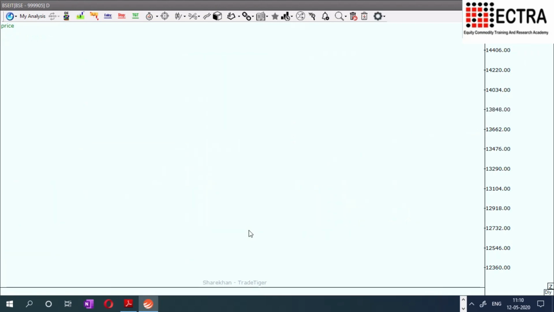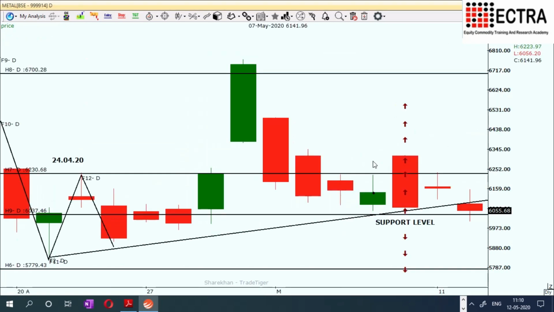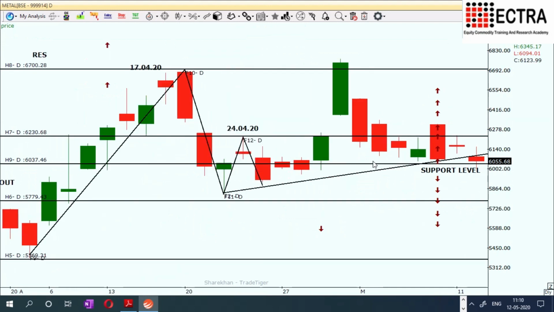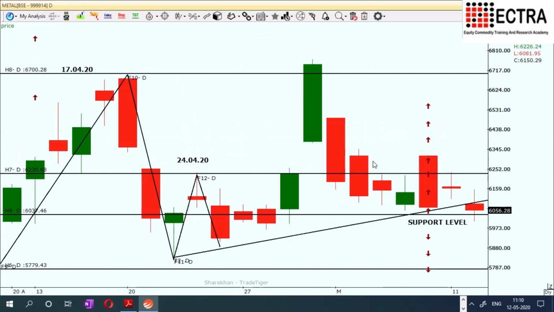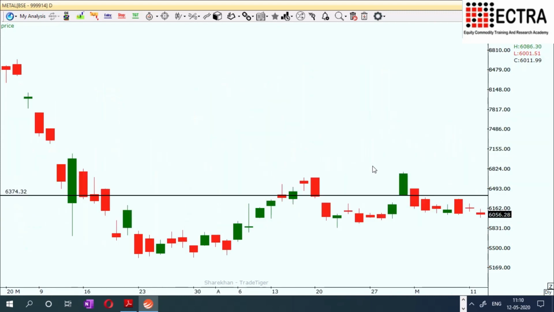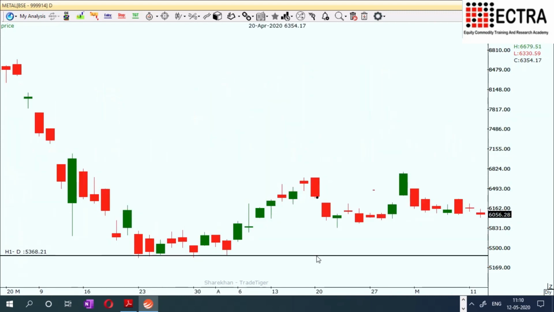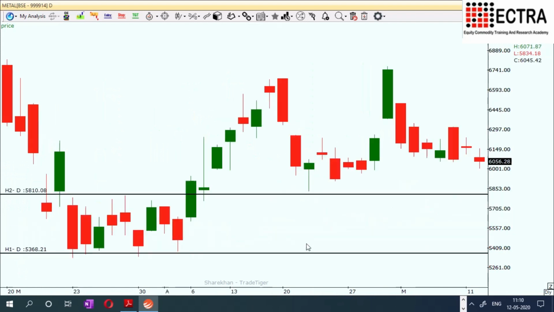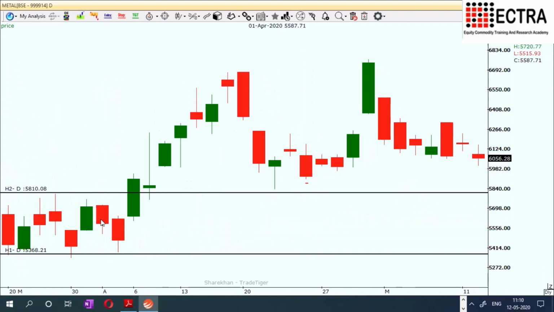Finally, we look into the metal sector for the day, how it is. Look at the metal sector. Metal actually was on the weaker side for a long time, but in between, after moving, this is the first level of sideways movement. Then it broke the upper level of the sideways movement and went up.